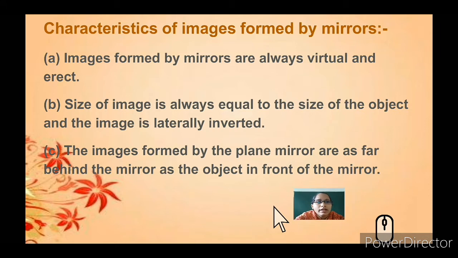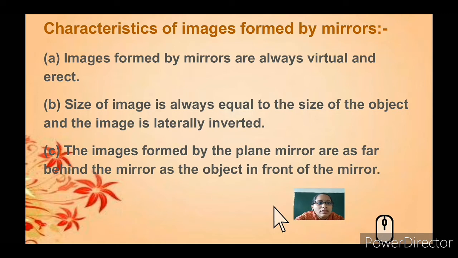So let's understand the characteristics of images formed by mirrors. When we see ourselves in a plane mirror, the image is always virtual and erect. Erect means that as we stand upright, the image is formed the same way. The size of the image remains the same as the object, and it is laterally inverted.